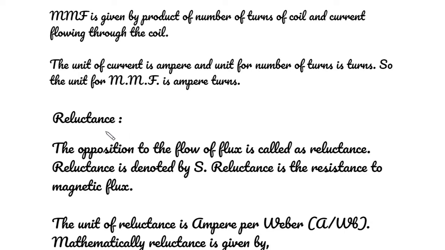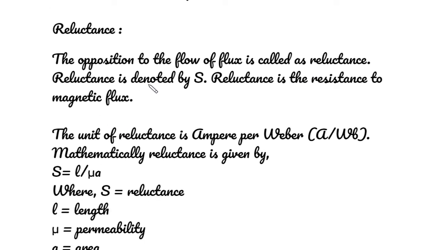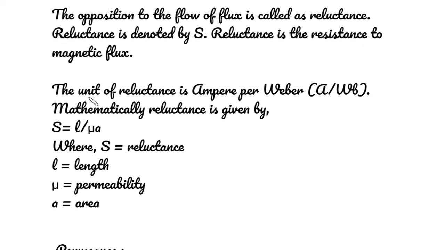Reluctance. The opposition to the flow of flux is called reluctance. Reluctance is denoted by capital S. Reluctance is the resistance to magnetic flux. The unit of reluctance is ampere per Weber. Mathematically, reluctance is given by S is equal to L by mu A, where S is equal to reluctance, L is equal to length, mu is the permeability, A is the area.